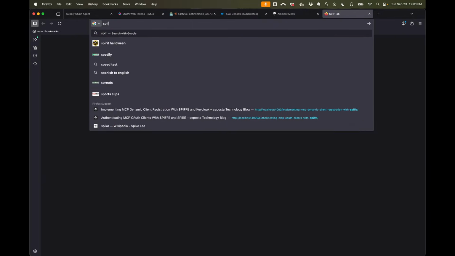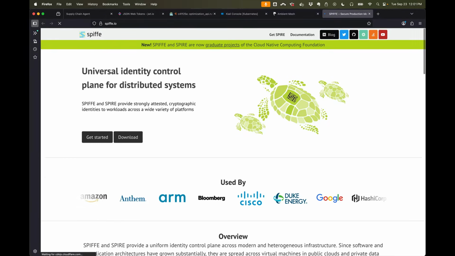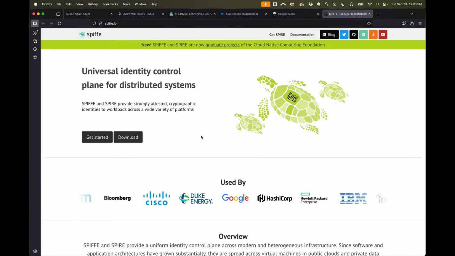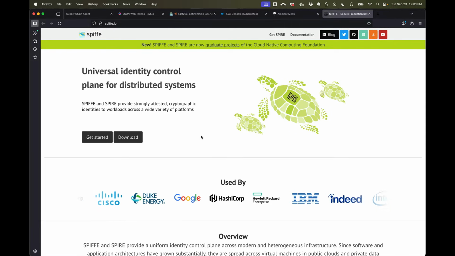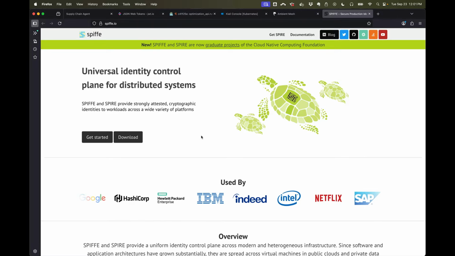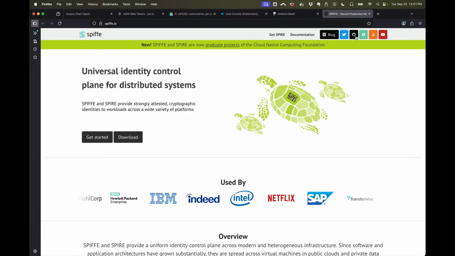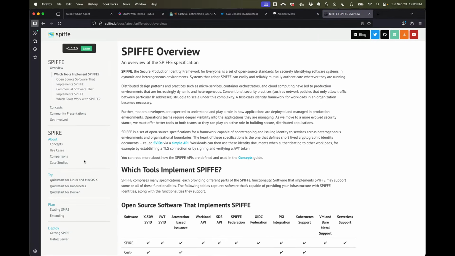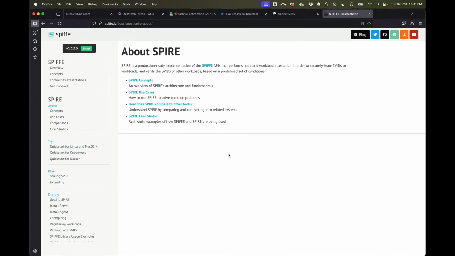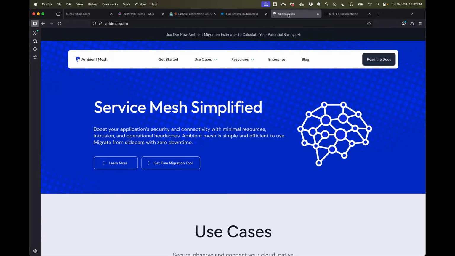If you're unfamiliar, SPIFFE is a specification that defines how to encode workload identity and the process for getting that workload identity. There are a few different implementations of SPIFFE. Spire is an open source option, but Istio Ambient Mesh is as well, and they both work well together.